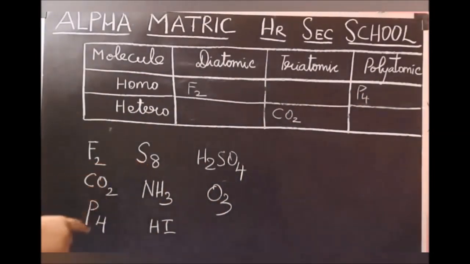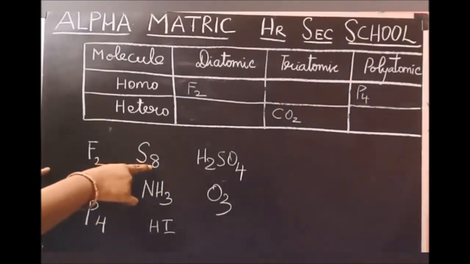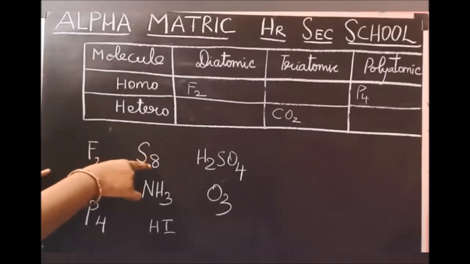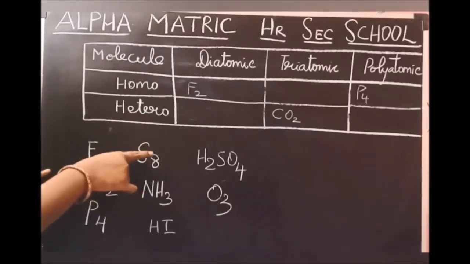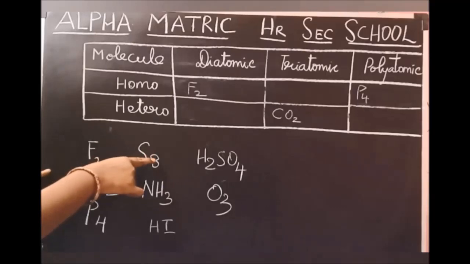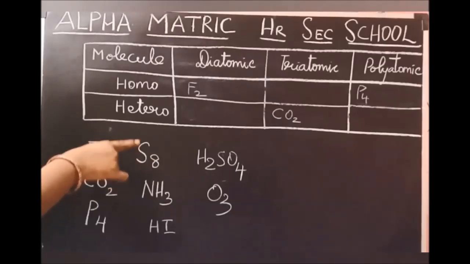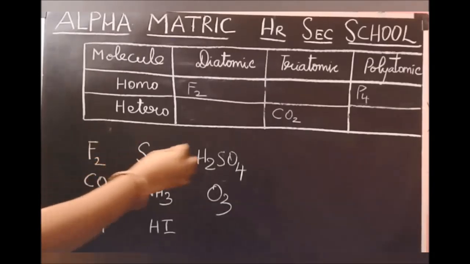Next, S8. Here number of atom 8, more than 3. So it belongs to polyatomic. Number of atom more than 3, polyatomic. And all 8 atoms are same kind of atom, sulfur only. All 8 atoms are sulfur only. So homopolyatomic.